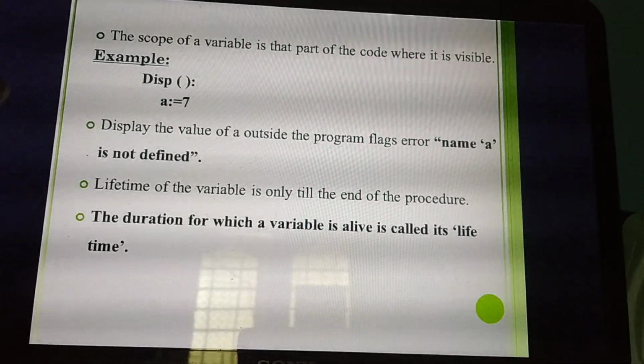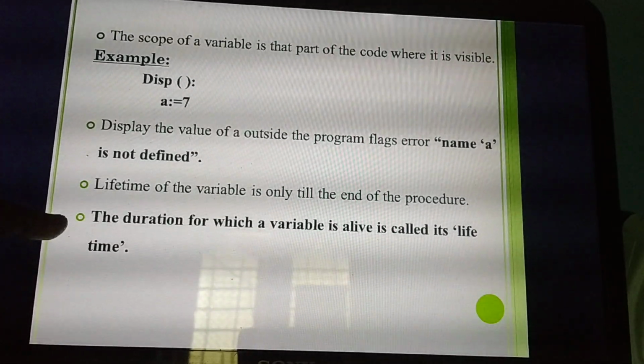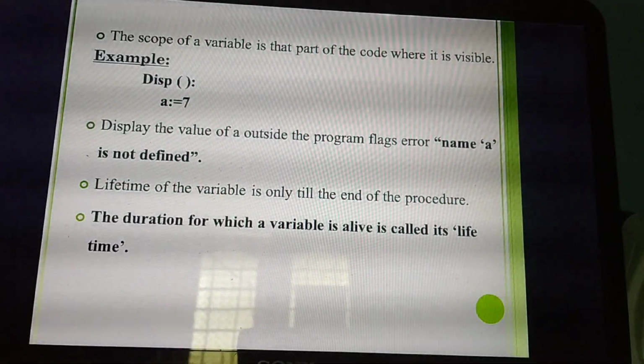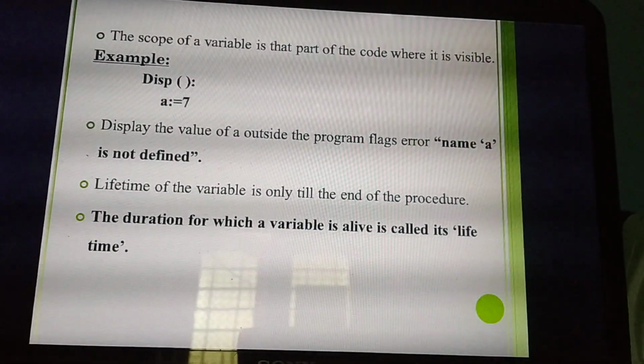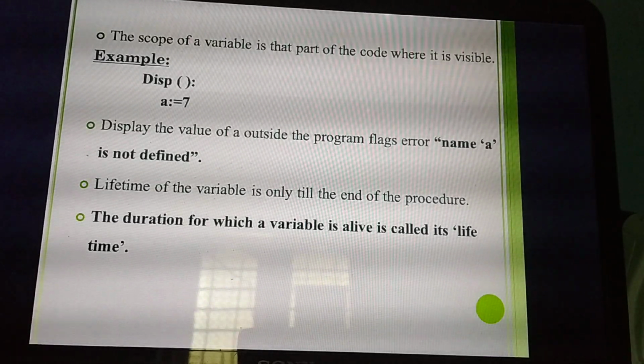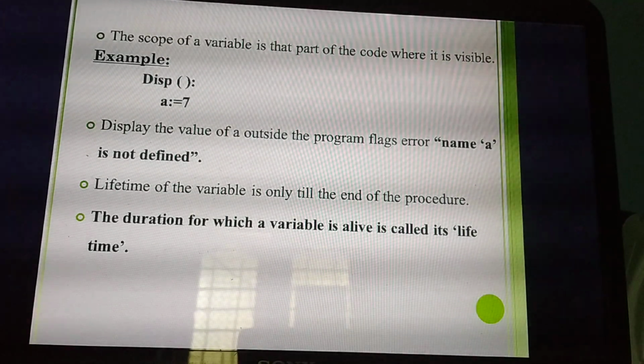Okay, so sometimes they will ask this as a 1 mark question or 2 mark question. The duration for which a variable is alive is called what? Lifetime. What do you mean by lifetime? The duration, that means up to which time the variable will be alive, or up to which part of the program you are using the variable, is called the lifetime of the variable. Understand?